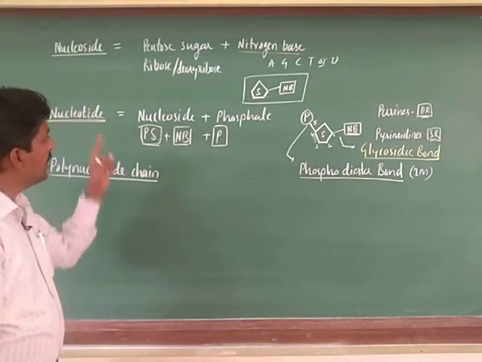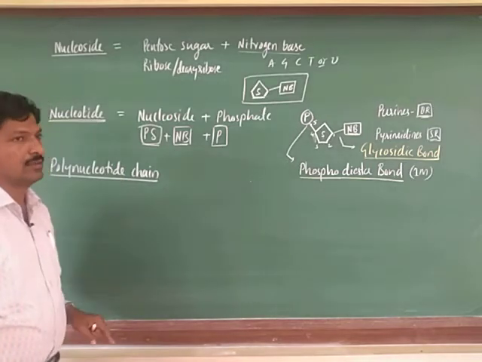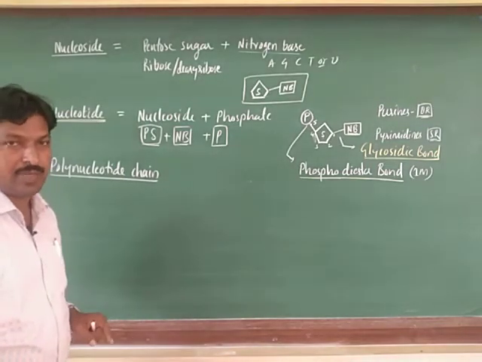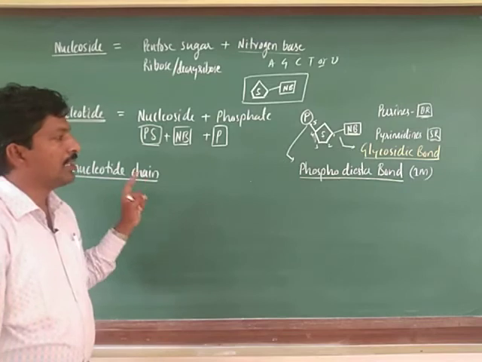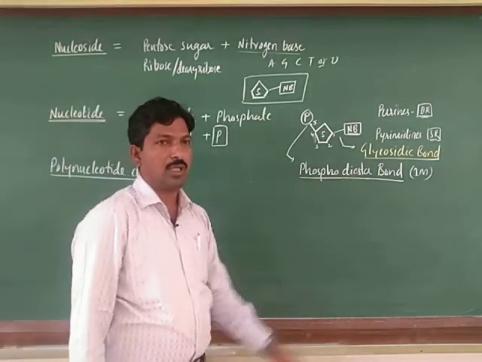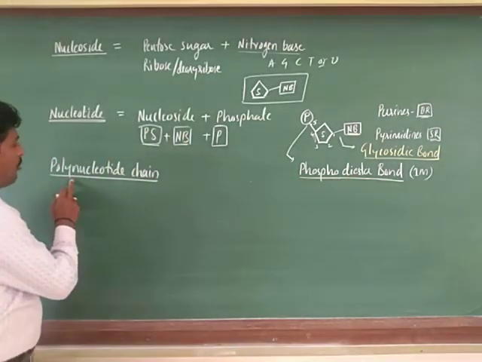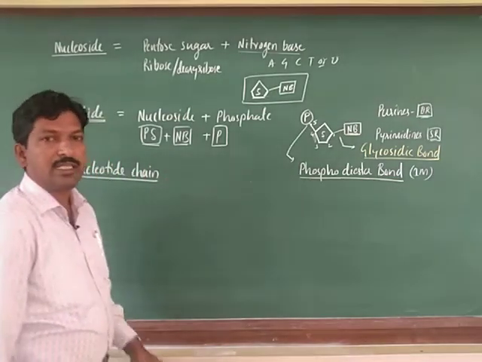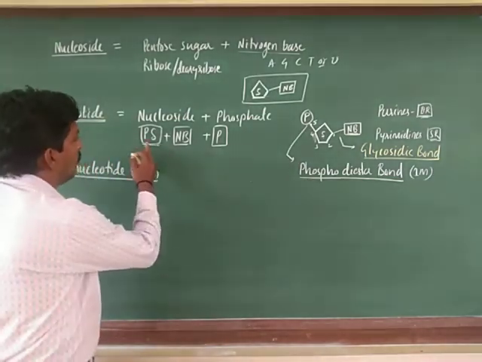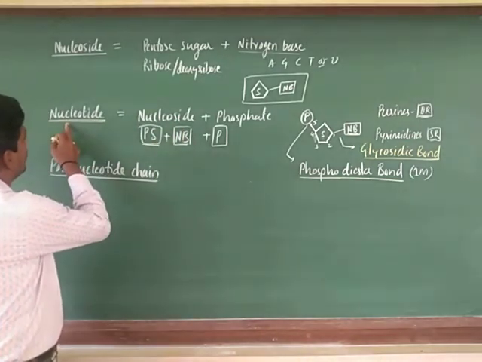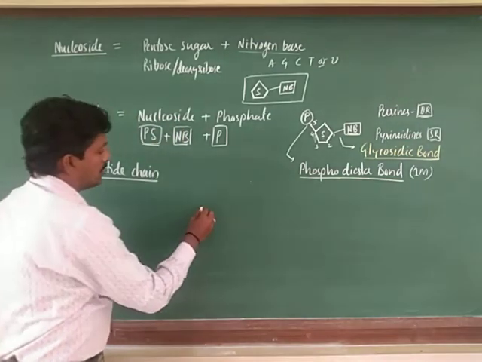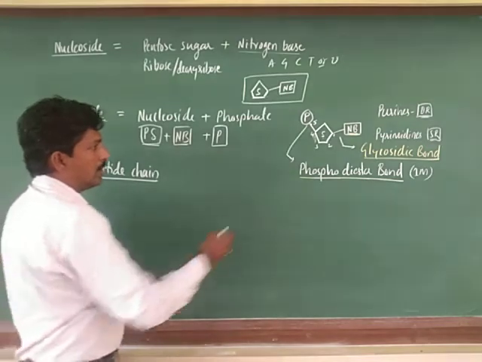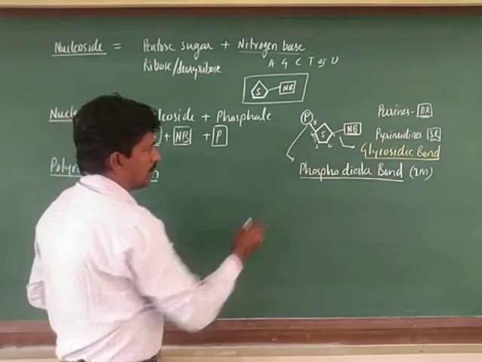Both bonds form one nucleotide. Many such nucleotides are combined with the help of phosphodiester bonds, and there is a formation of a polynucleotide chain. See how the polynucleotide chain is formed. See the one molecule, the nucleotide. I can draw it here in the same way.